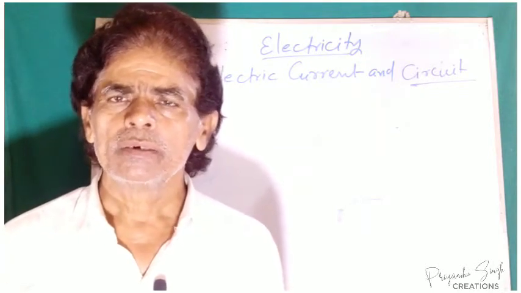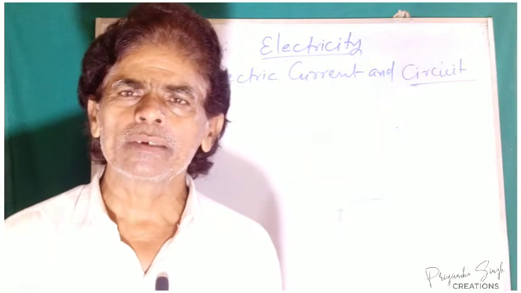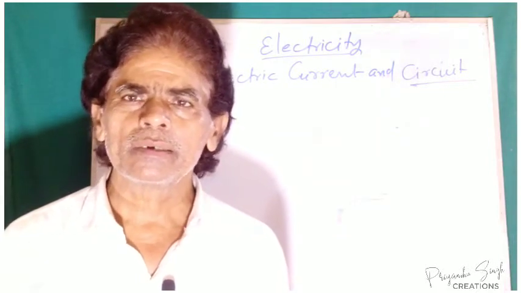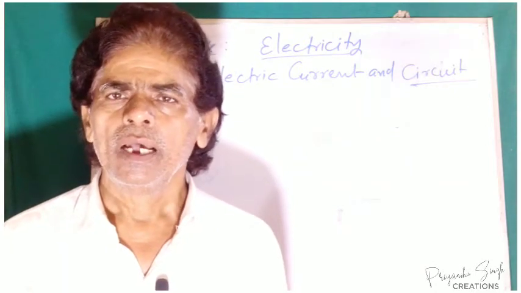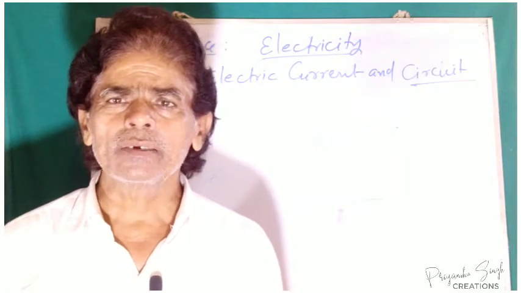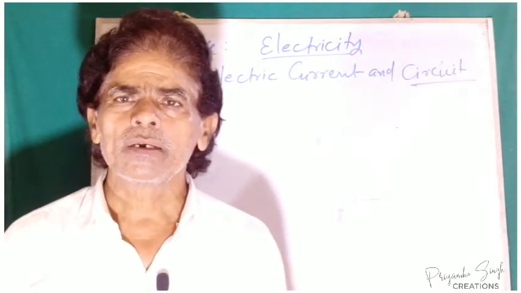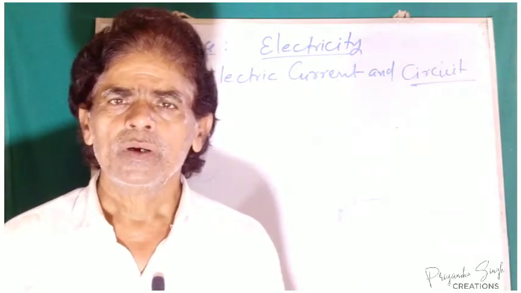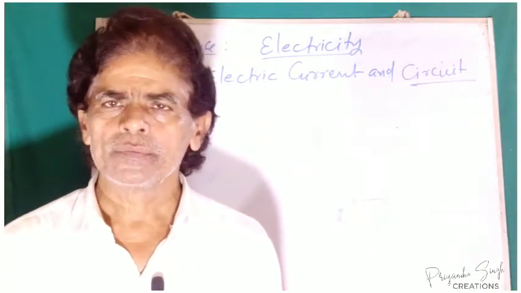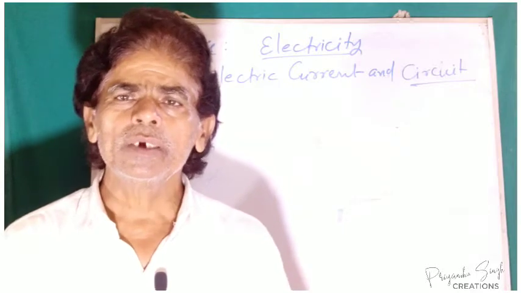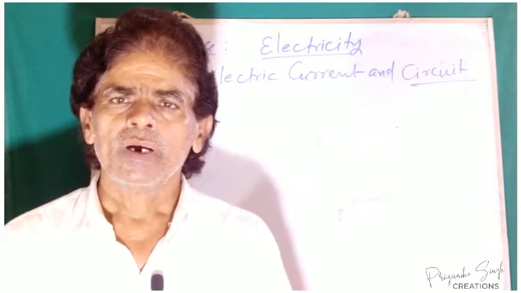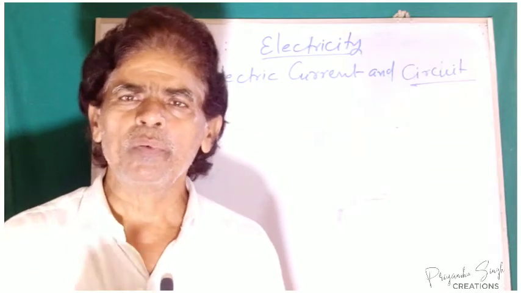We know that electric conductors are of two types: metallic conductors and electrolytic conductors. In metallic conductors, electrons are available to move from one point to another, with a transfer of electrons from high potential to low potential.